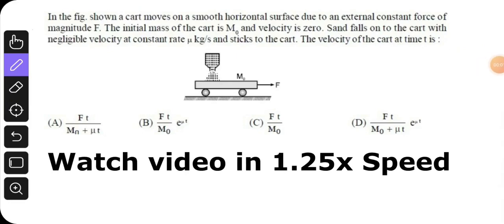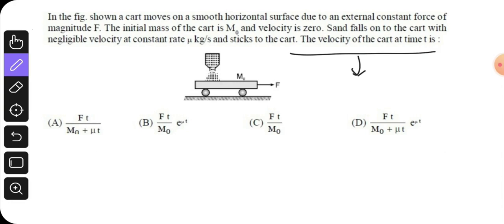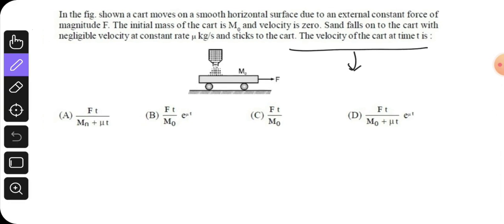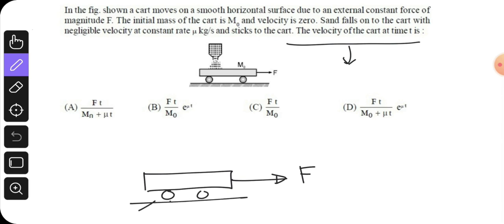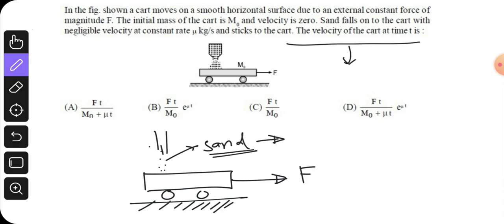Welcome all. In this question, we have to find the velocity of the cart at a given time t, and the information is as mentioned. There is a cart which is experiencing a constant force F. It is placed on a smooth surface, and there is also continuous mass adding. Sand is falling on it and sticking to the cart, and the rate of falling of the sand is mu kg per second.